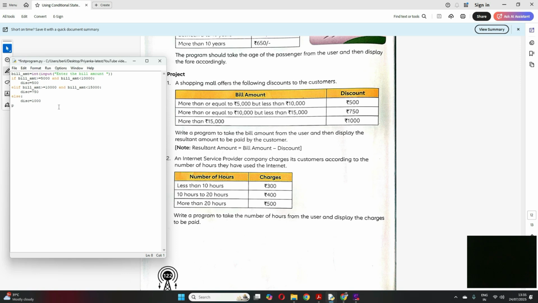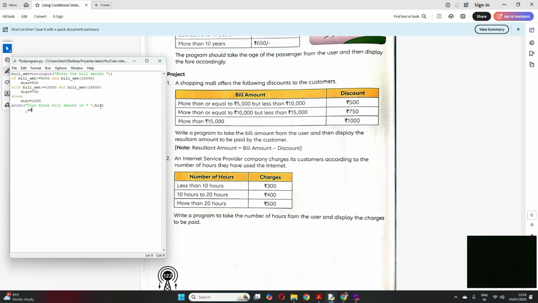So final amount will be print, your final bill amount is equal to, what should be my final bill amount? See the syntax, students, very important. Print, bracket, then in double quotes whatever I write it will come as it is, correct? Then a comma and then whatever I want to calculate. So what will be the final bill amount?